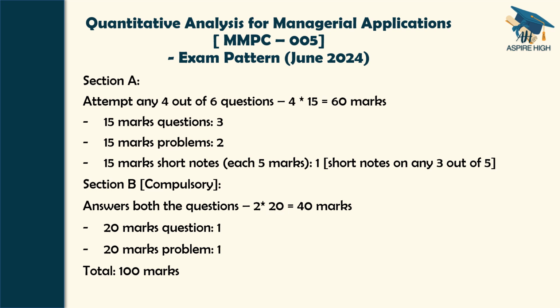That is the exam pattern as presented here and as it was for June 2024. Here there are two sections, Section A and Section B. Section B is compulsory for 40 marks, Section A is for 60 marks with choice. 6 questions are going to be there and we have to answer 4. There will be questions, there will be problems, and one question is a short notes question wherein 5 topics are going to be given and we have to write short notes on any 3 out of the 5.